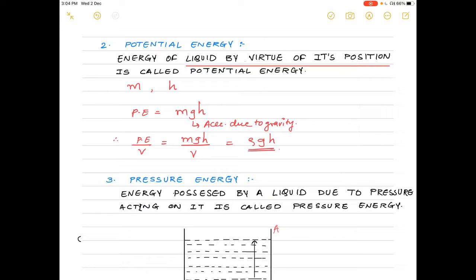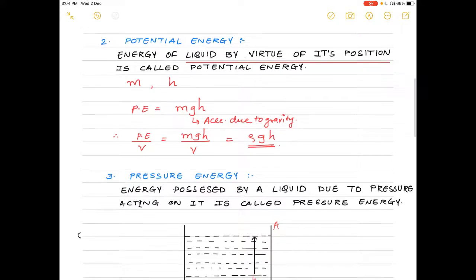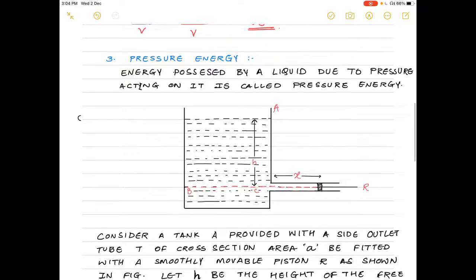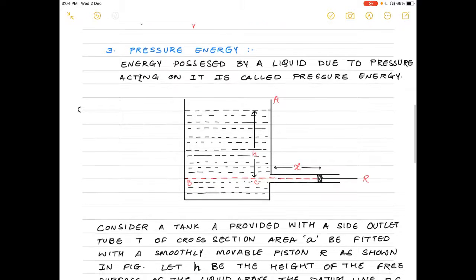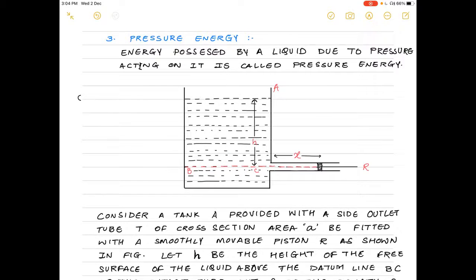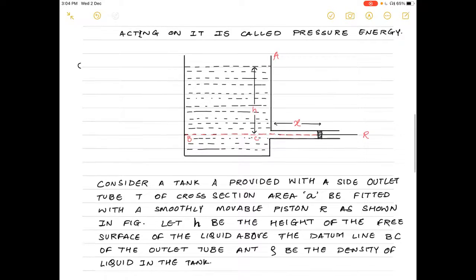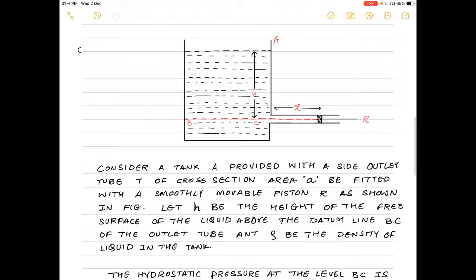Now the third type of energy that we are going to study is pressure energy. Now what is pressure energy? Energy possessed by a liquid due to pressure exerted on it is called the pressure energy of the liquid. To study the pressure energy and its equation, we have to consider a system, a tank that you can see in this diagram.